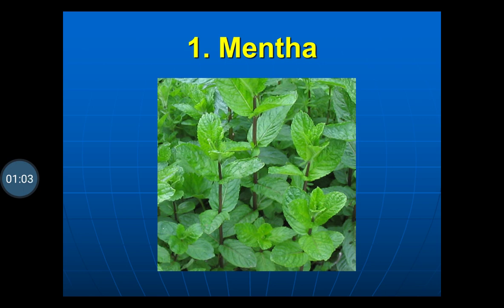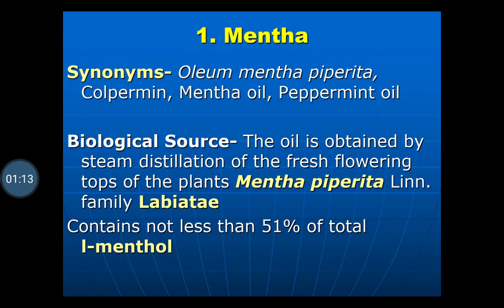This mentha oil is used for therapeutic purposes in pharmaceutical industries, also in food industries and cosmetic industries. Synonyms are Oleum menthae piperitae, peppermint oil, mentha oil.